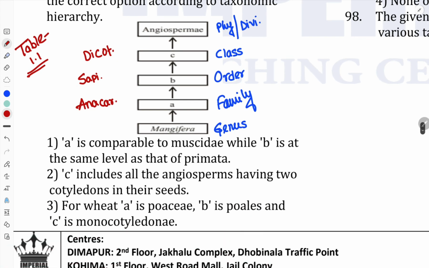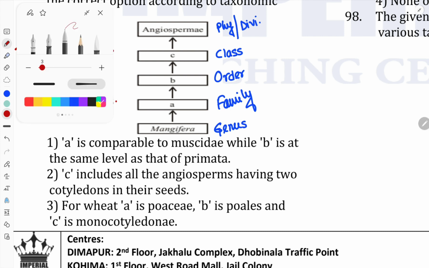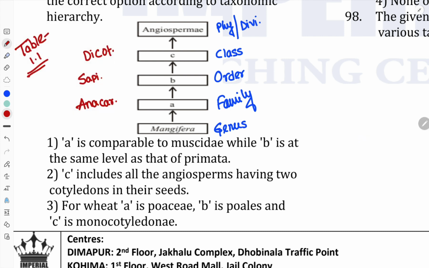In the first option, it is given that A is comparable to Muscidae while B is at the same level as that of Primata. As per our chart, A is a family, comparable to Muscidae, while B, according to our chart, is order, at the same level as that of Primates.